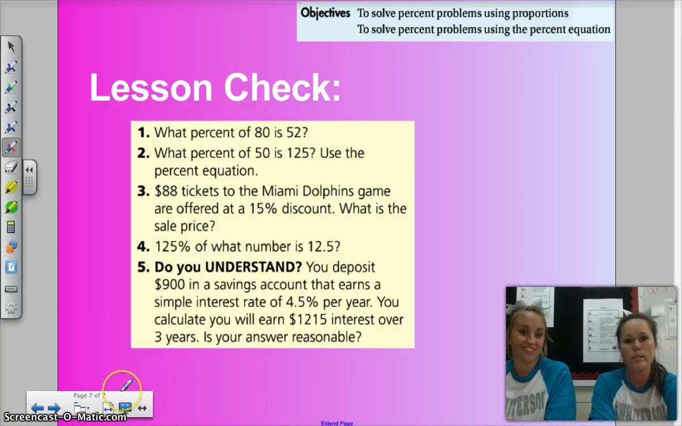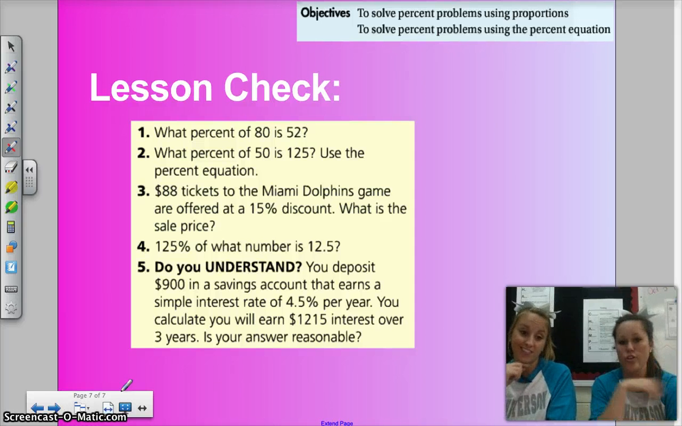Okay, lesson check. Right on the top of your lesson check, I would write is over of equals percent over 100, and then get going on this, and then you're good.